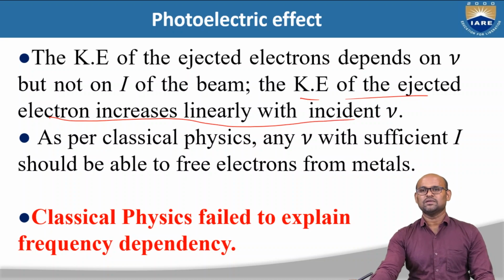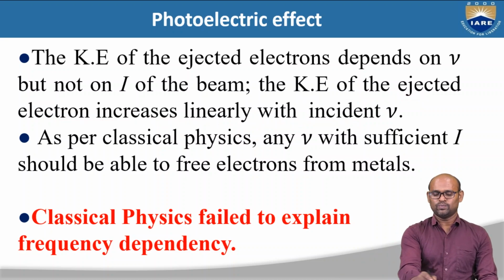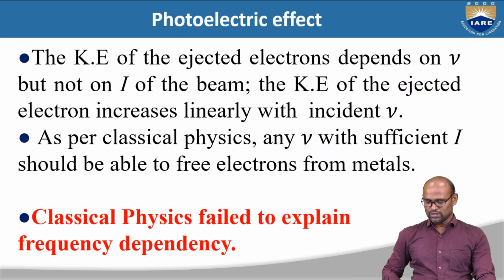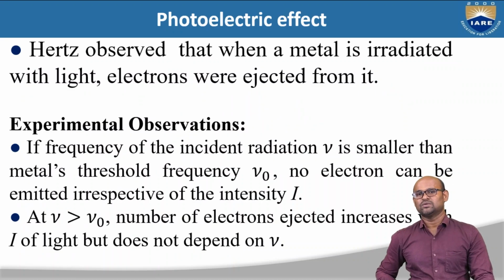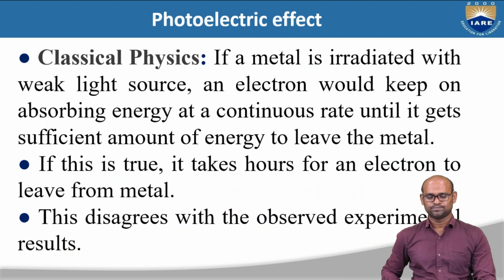So as per classical physics, any frequency with sufficient intensity would be able to free electrons from metals. But here we are finding that electrons are not ejected, even if you increase the intensity. Electrons are ejected only when the frequency is greater than the threshold frequency. So these are the experimental results of Hertz.